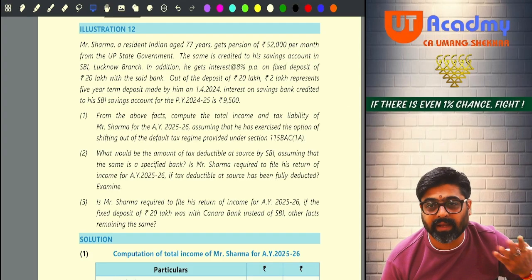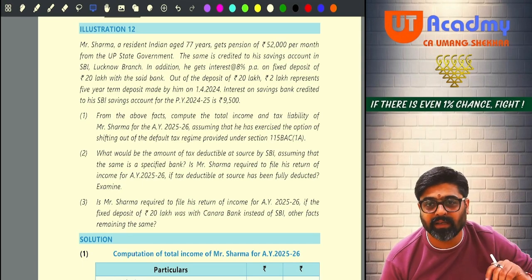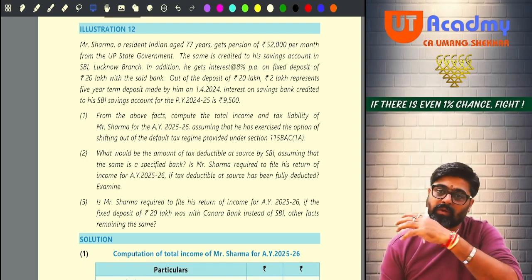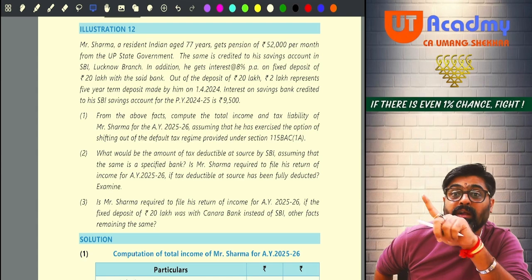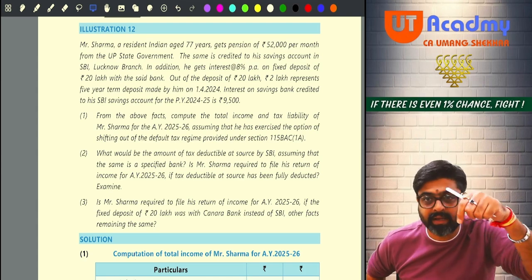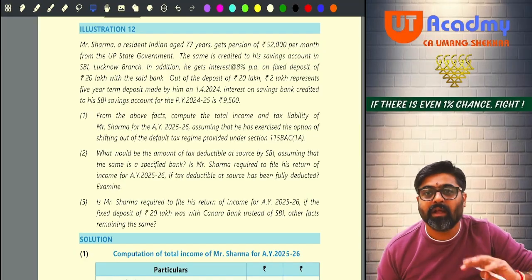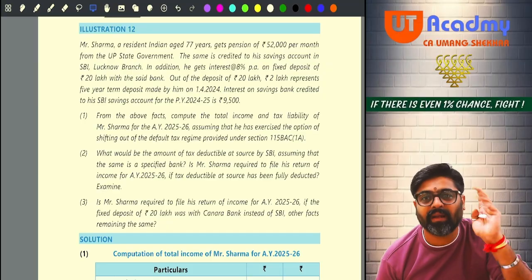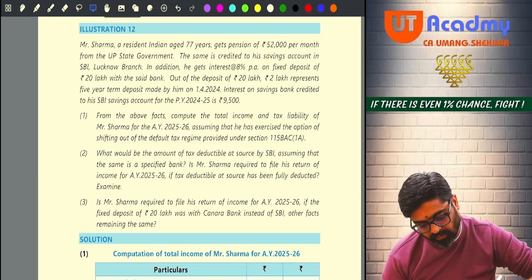A 5-year term deposit in any scheduled bank will allow you to take deduction under 80C. If you would have kept this last year, you would have already got the deduction last year, but you are keeping this 5-year FD this year. So you are going to get the 80C deduction for this 2 lakh in this year. But the entire 2 lakh will not be allowed, because under 80C the limit is only 1,50,000. Getting my point?